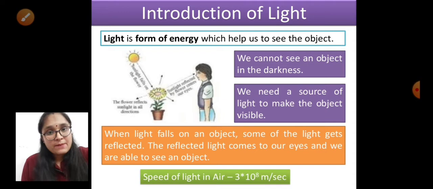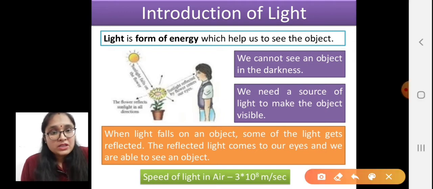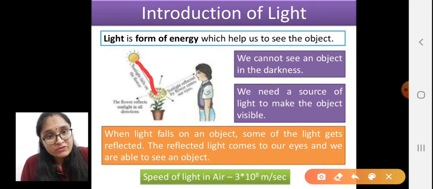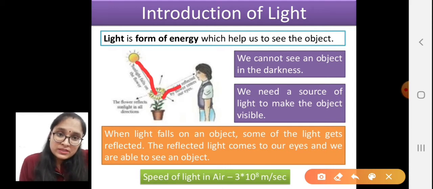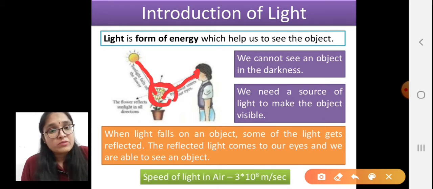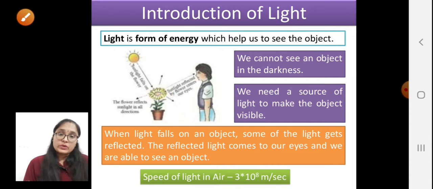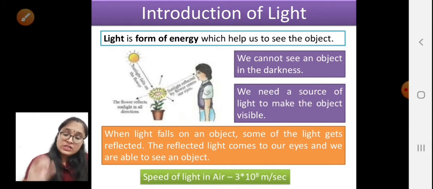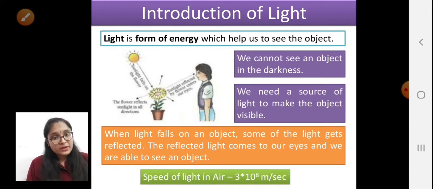See here one example. This is a flower pot that is kept here, that is the sunflower. When the light from the sun falls on this flower, see from here, it is reflected back to the eyes of the person. Due to this reflected light from the object, we are able to see the objects around us. So when there is no light, no light is falling on the objects which are kept around us, and there is no light coming back to our eyes.